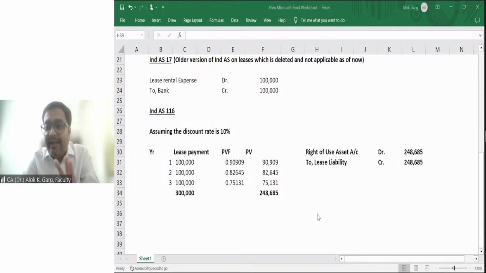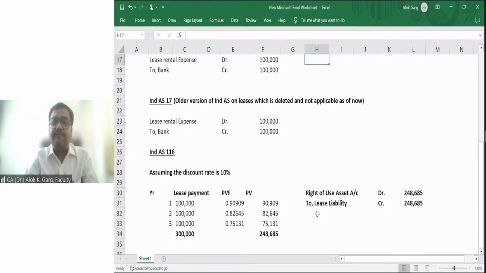And that is why in IND AS 116, of course, it's an outcome of IFRS 16. Globally, there was a change in the standard, and this was the biggest change made by IFRS 16 and IND AS 116, where the concept of right to use came into the picture, and the lessee will capitalize the asset on the basis of present value of the lease rental for all the assets. Is that clear?